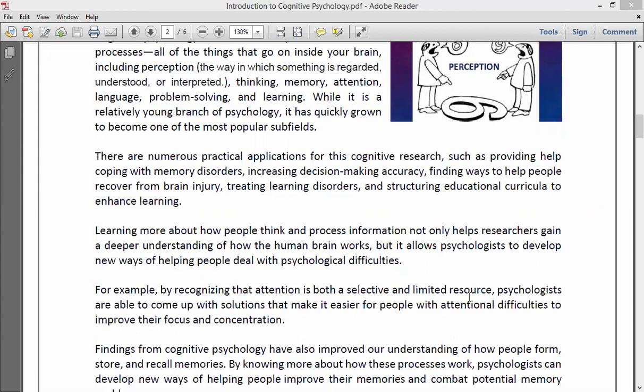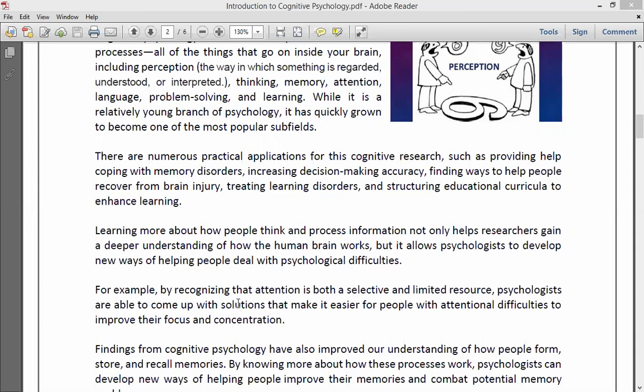They are dealing with concentration, attention, and the thinking ability of a particular person. When they study this person's attention, concentration ability or thinking patterns, they can guide that person to overcome many psychological difficulties.